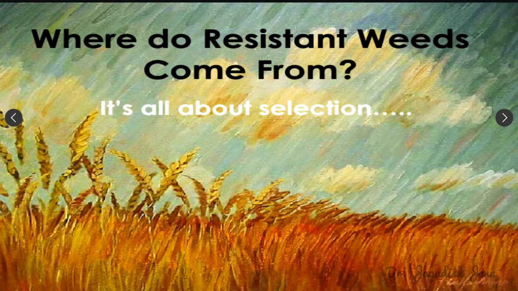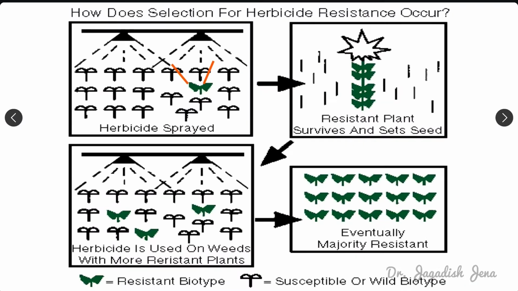Next is, where does resistant weed come from? Means from where this resistance will come. Suppose this is our crop field and these are the weeds, and we have applied the herbicide on the foliage, right? One plant, due to some mutation or maybe genetic change or maybe any type of change, developed resistance to that particular herbicide.